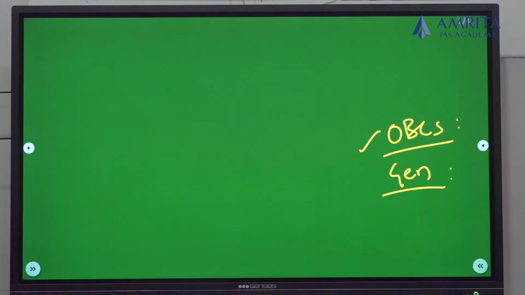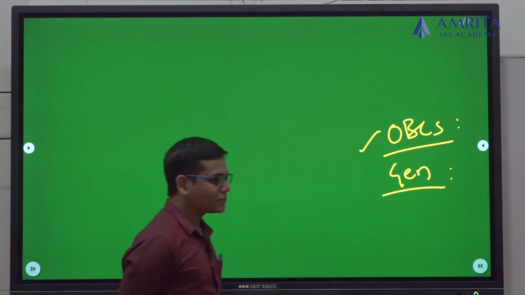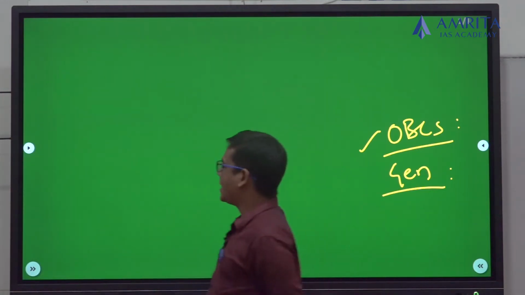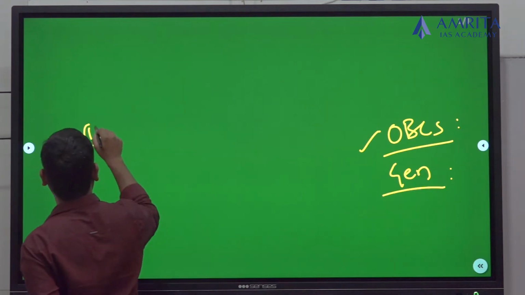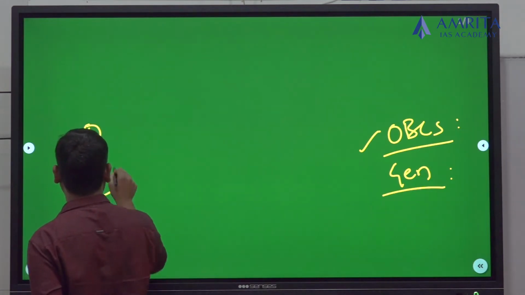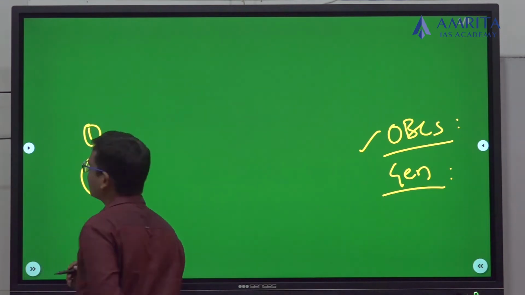Why is this major demand coming from OBCs? The reason is we have already appointed 2 BC commissions in India. May I know the names of those commissions?